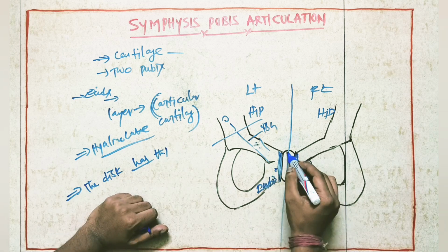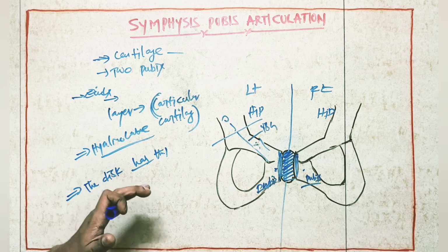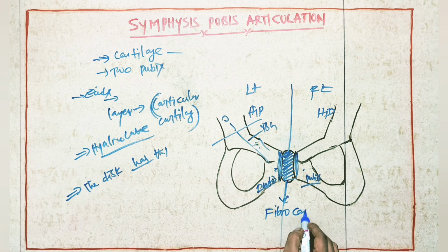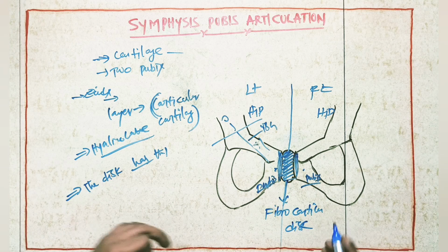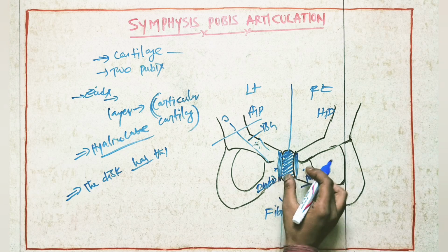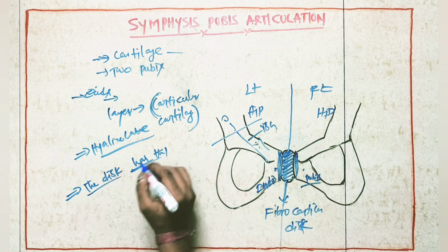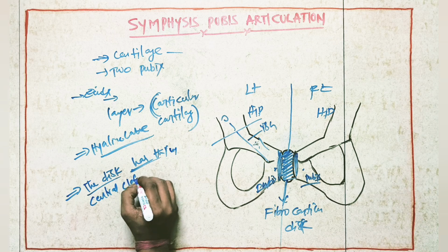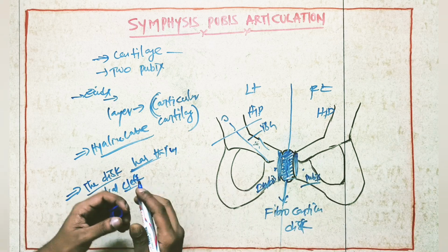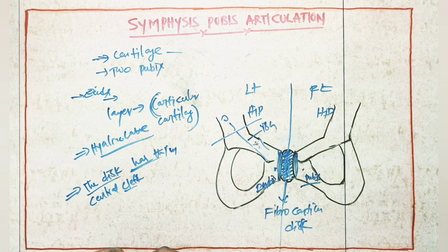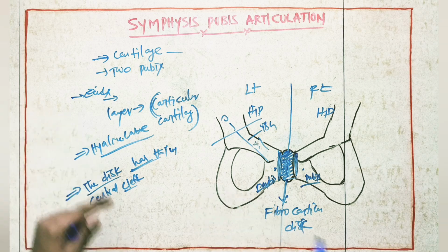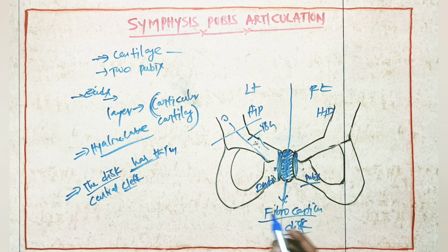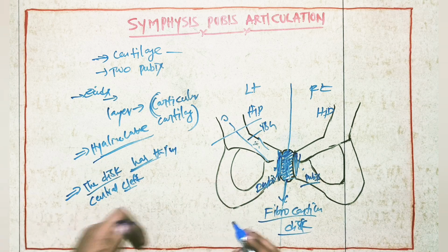So here between these two pubis bones, one disc will be there. This disc is a fibrocartilaginous disc. So the disc will be present between these two pubis bones. The disc itself is having a thin central cleft. Okay, so this is about the pubic symphysis. Otherwise, symphysis pubis, it is a cartilaginous joint. It is going to form between the two pubic bones, with a fibrocartilaginous disc between them. At the ends of the pubis there will be hyaline cartilage covering.